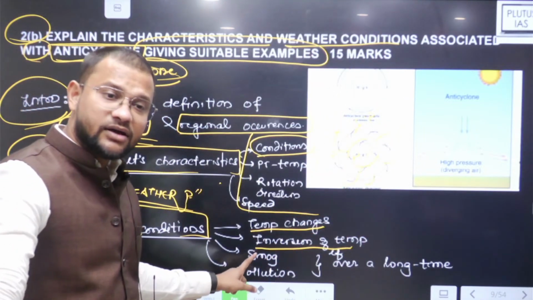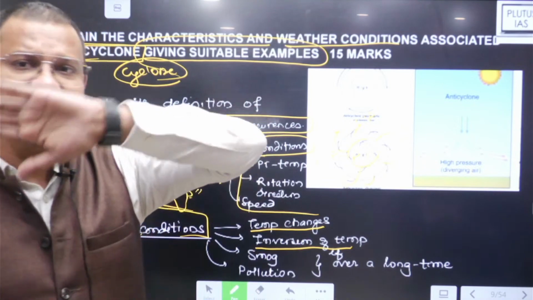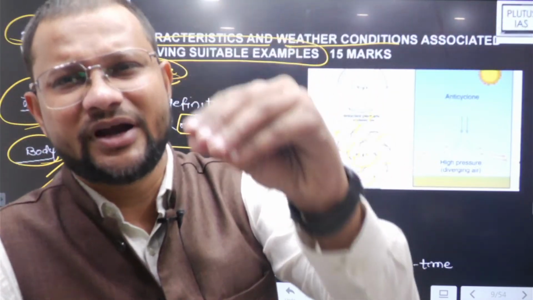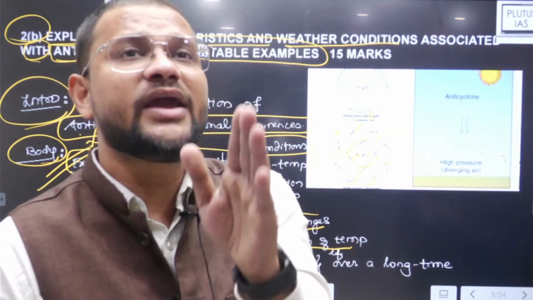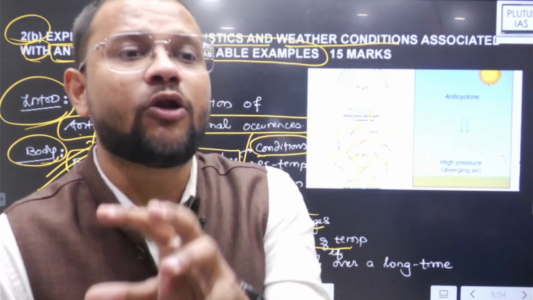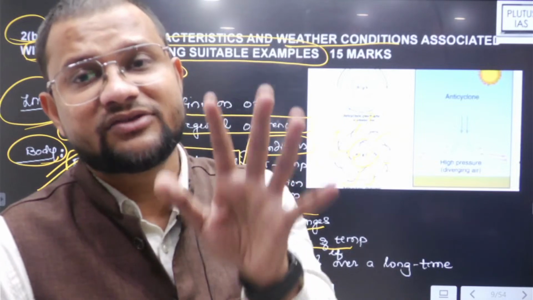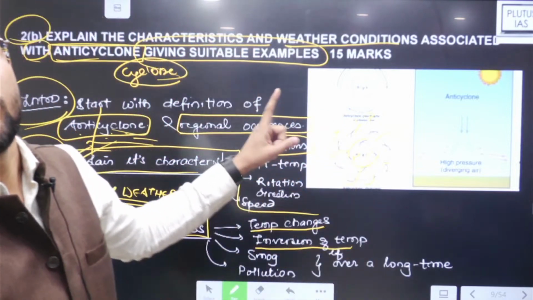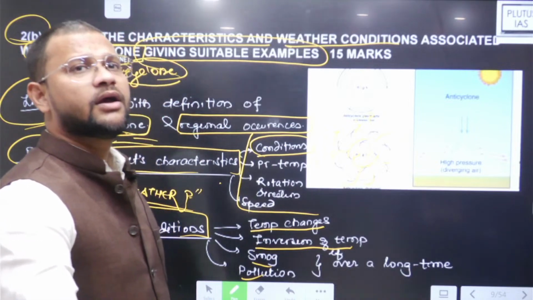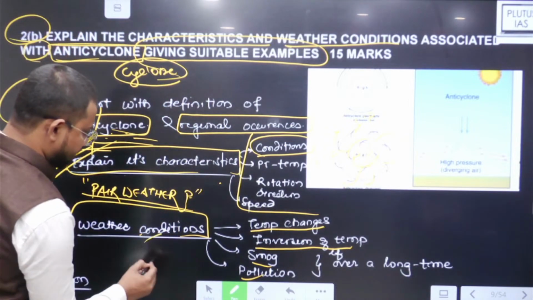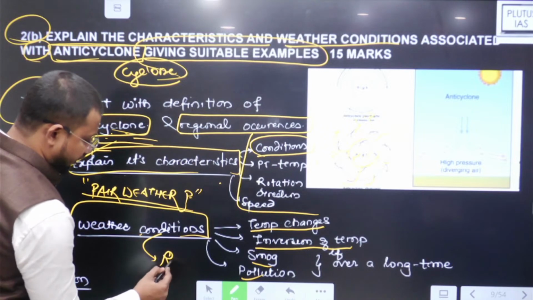If it remains stagnant, in the normal case it won't lead to significant rainfall or precipitation. However, if an anticyclone remains persistent over a region for a long time, in that case it leads to pollution and smoke formation. And upper air anticyclones are also responsible for rainfall.